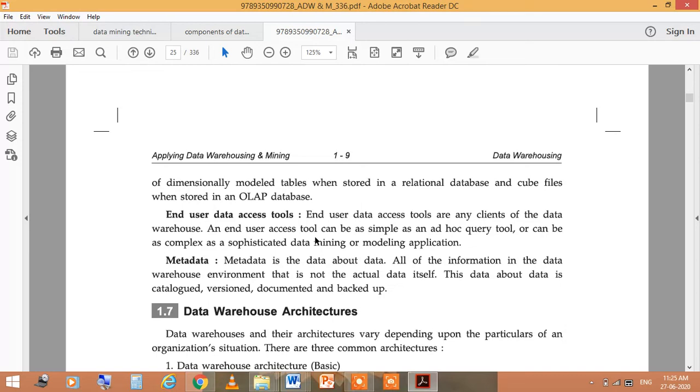So this is all about today's session, the components of data warehousing, and thank you so much.